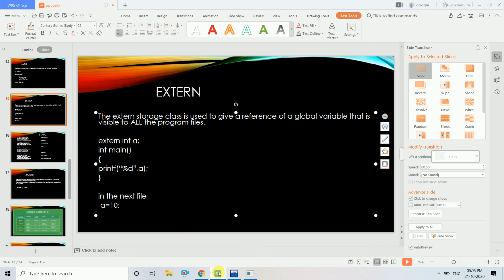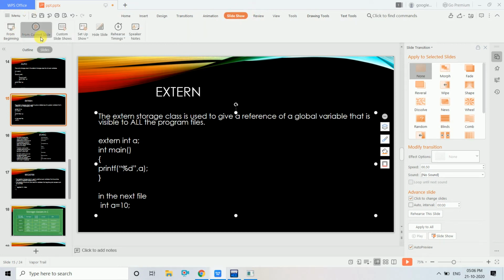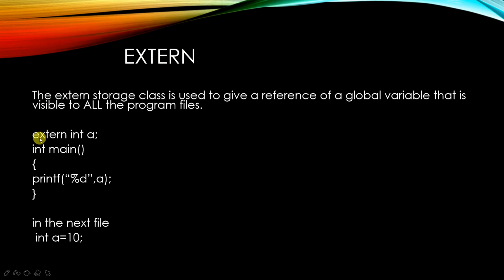Now let's go to the next storage class. So in the first file we write this program, in the second file you just give int A whatever value you want to give. Then what happens is it will give you the value. When you run this program, it will give you the value here.